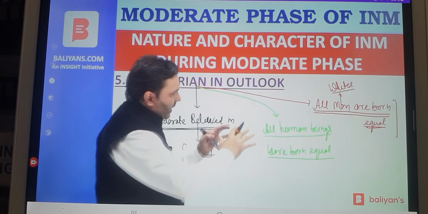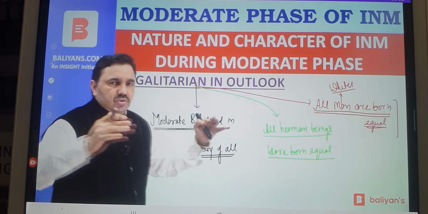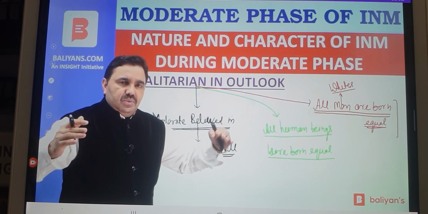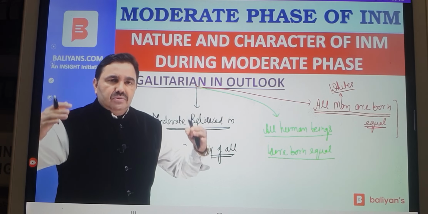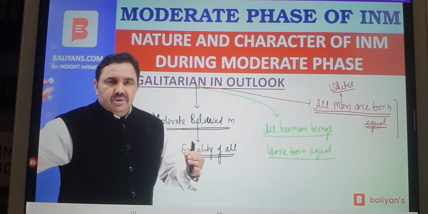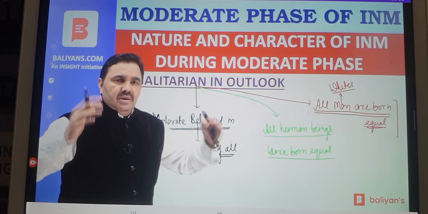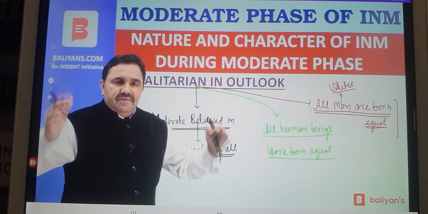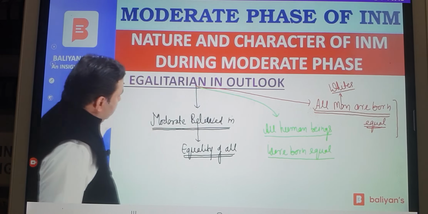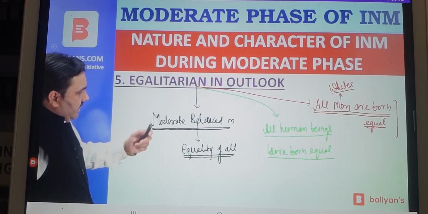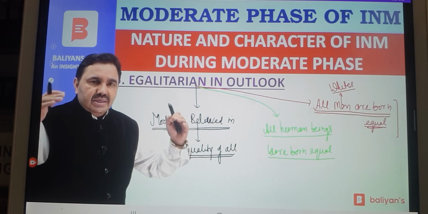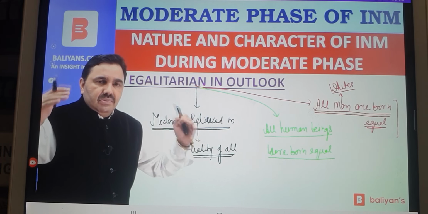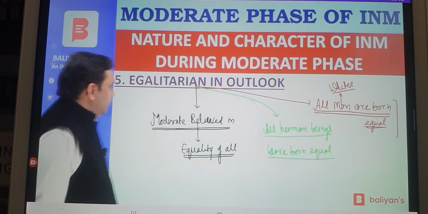But the Indian leaders were far ahead when we compare them with the Western counterparts of that time as well as of previous ages. The moderates believed in the philosophy that all human beings were born equal, whether somebody is black, somebody is white, somebody is yellow, or somebody is brown, whether somebody is male or somebody is female. Everyone was equal in the eyes of moderates. So they believed in that idea of equality, and they were fighting for equality with Europeans, because the European rule in India, the British rule in India, was racist in outlook. So they were opposing racism in the strongest possible way.